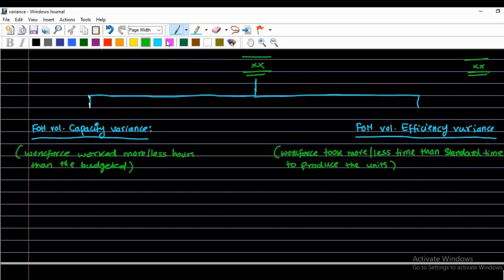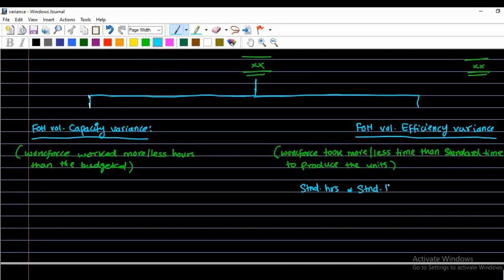How to calculate the fixed overhead volume efficiency variance? It is simply calculated like standard. The formula is standard hours for actual production multiplied with the standard rate.